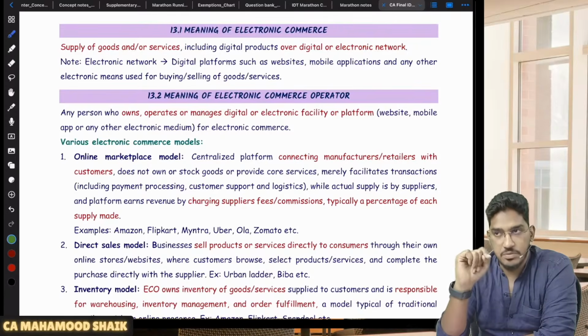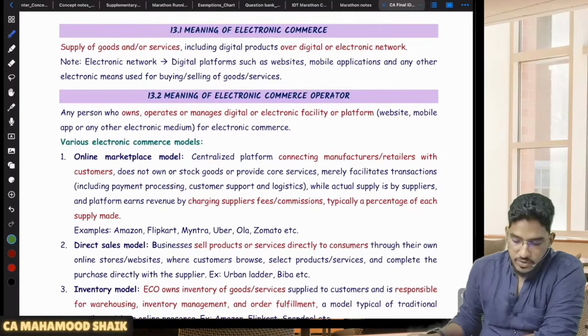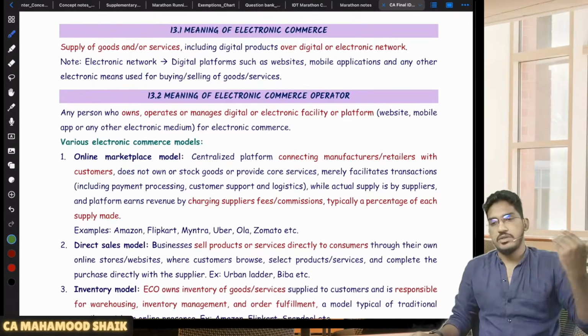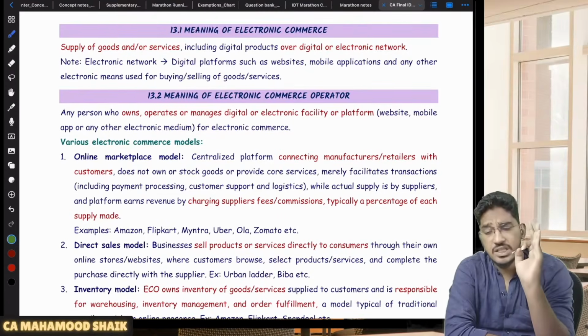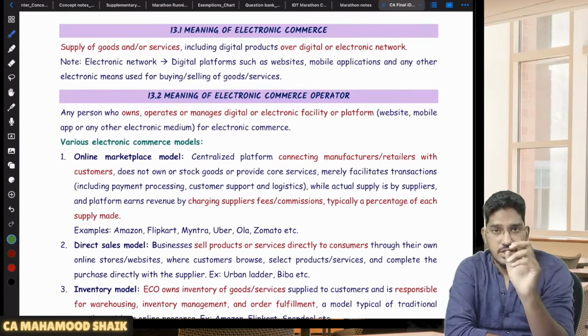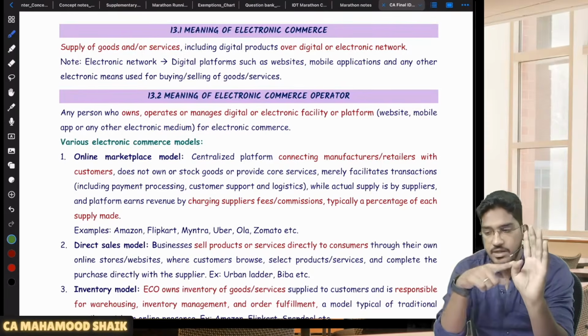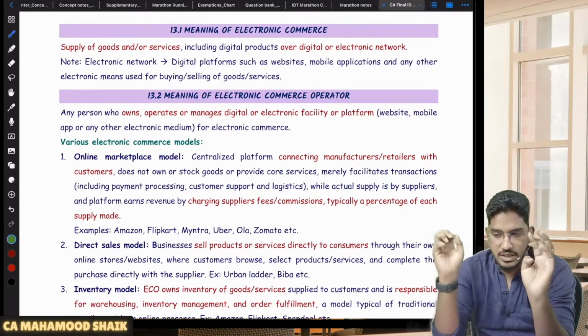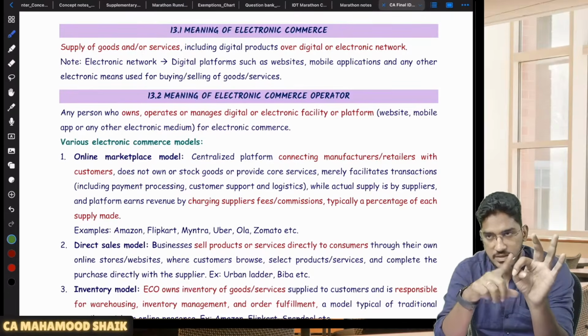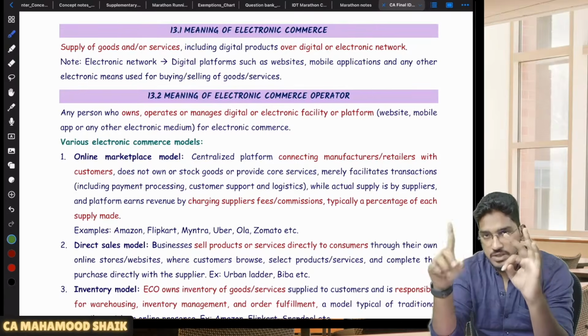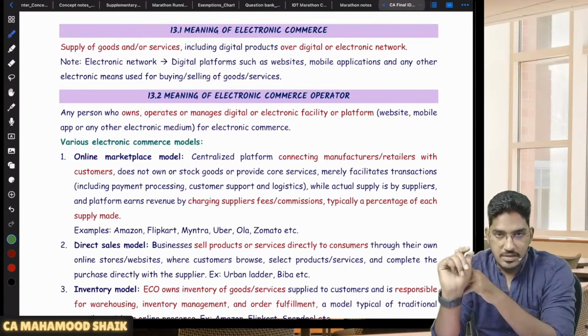Section 9 subsection 5. If you remember, there are certain services which are notified. So if you remember, long ago in the charge of GST, I told there are 3 mechanisms by which the GST revenue will flow to the government. One is forward charge mechanism, where the supplier will collect the amount of GST from the recipient and pay it to the government. The other one is reverse charge mechanism, where the recipient directly pays the amount of GST to the government. The third one is 9 subsection 5.